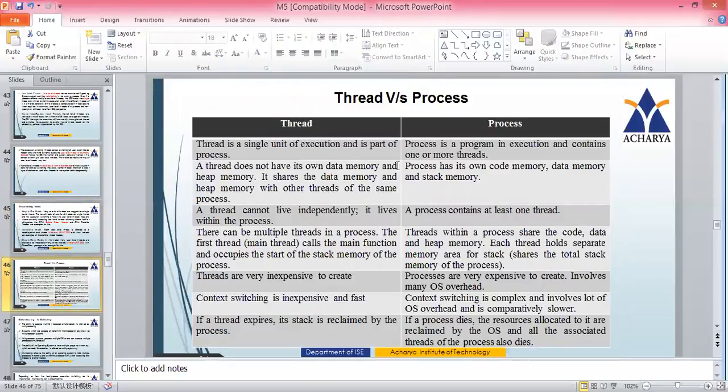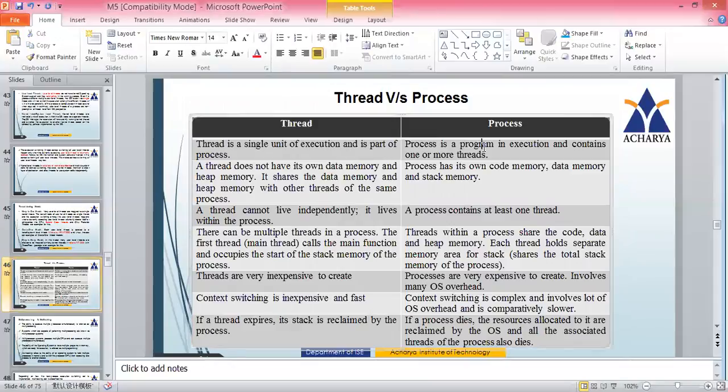differentiate between thread versus process. Quite important. Let us differentiate both thread and process. What is a thread? A thread is a single unit of execution and it is part of a process. All of you know, it is a part of a process. Whereas a process is a program in execution and contains one or more threads. This you agree. Let's go to the next point.